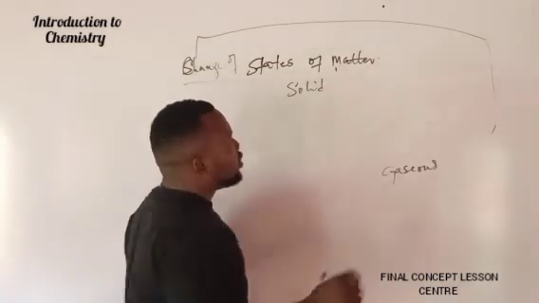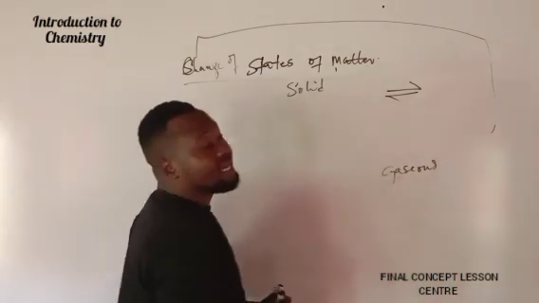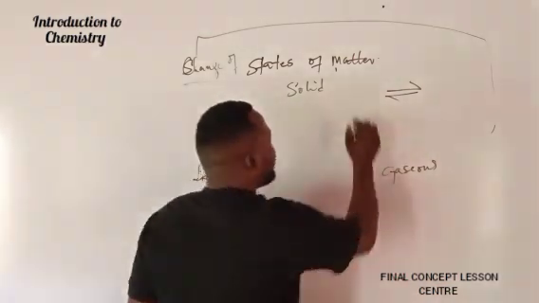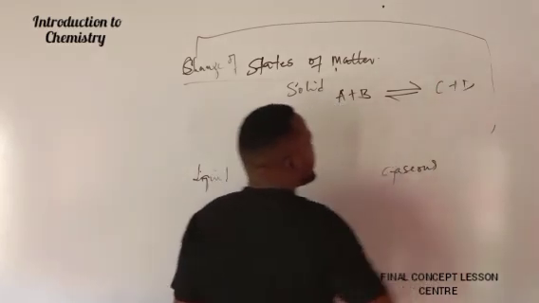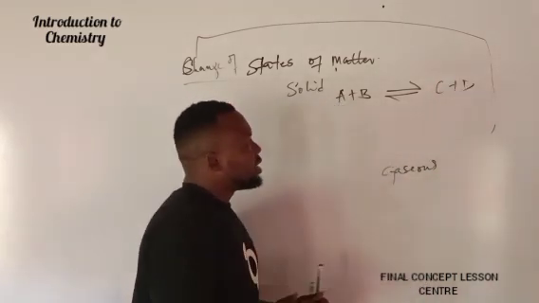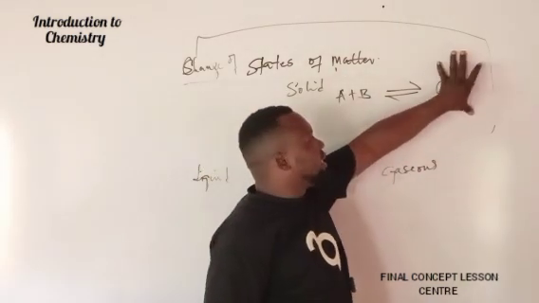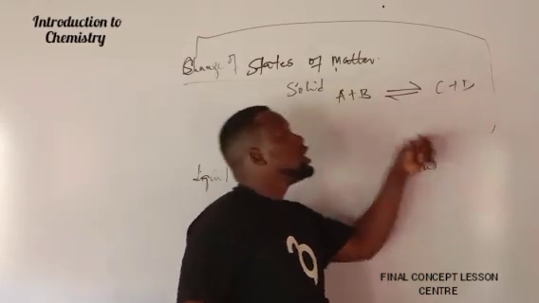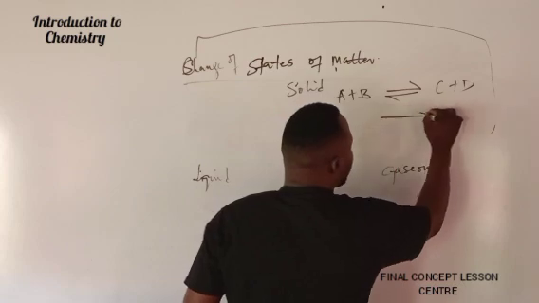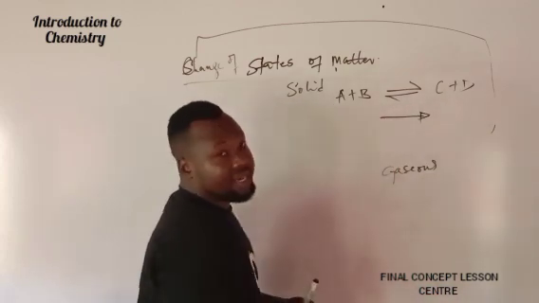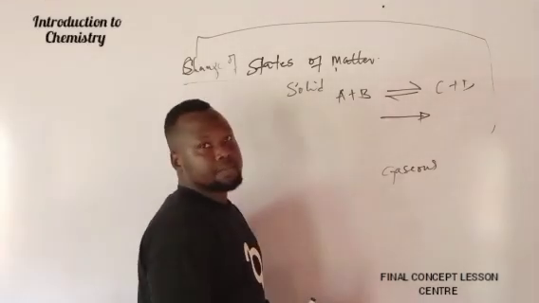I hope you understand that when we have this kind of arrow in chemistry, it means that the reaction is reversible. Where I have A plus B reacting reversibly to give me C plus D, it shows that both A and B will react to form C and D, and C and D in turn can react reversibly to give us A and B. But when we have an arrow facing in this form, it is a chemical reaction in the sense that it cannot reverse back.